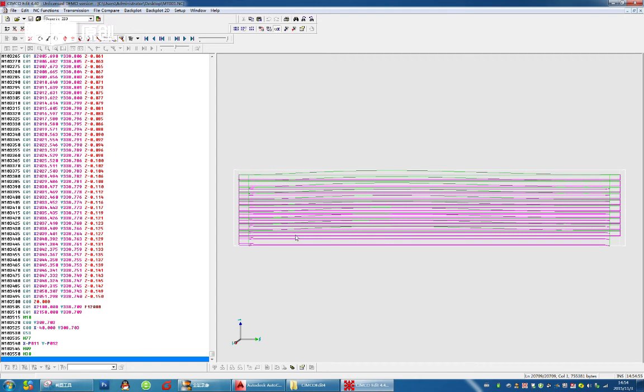So from this simulation, we can know the cutting precision and cutting route are okay. It's no problem. So we can copy this program to the CNC pencil and do the real cutting.